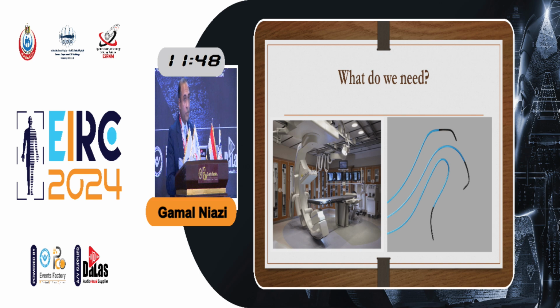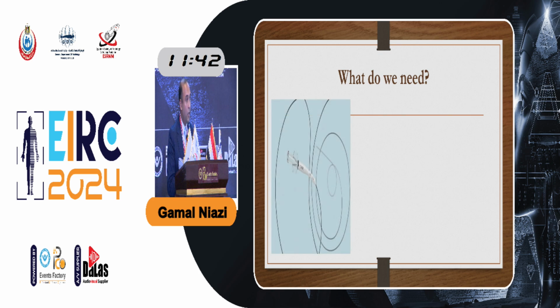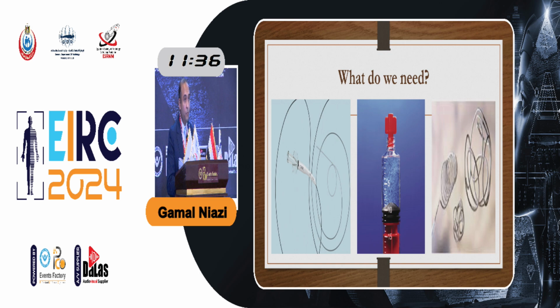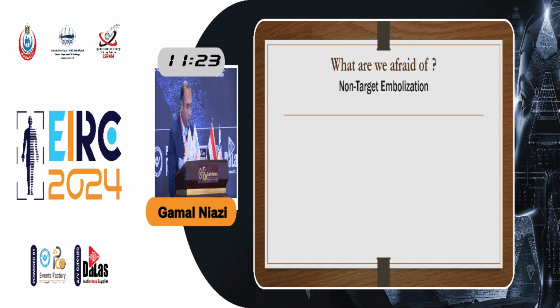Of course, all types of catheters should be available in the angiography suite, the mother catheters and even the microcatheters, the guide wires, and all types and sizes of the embolic agents, because sometimes we may need different sizes of particles of embolic agents to embolize different types of tumors.